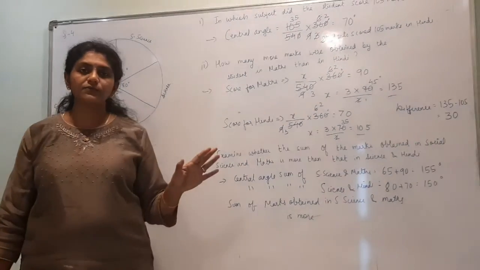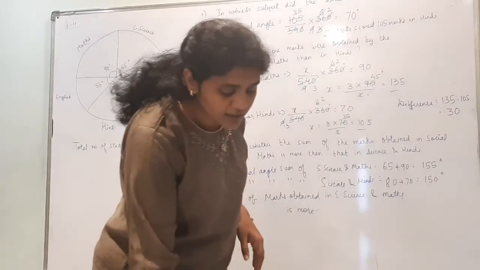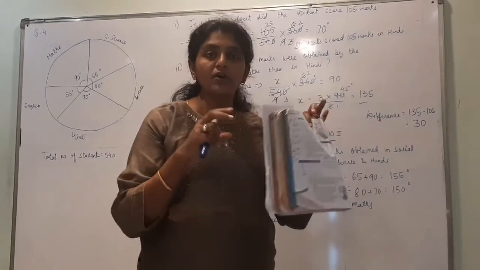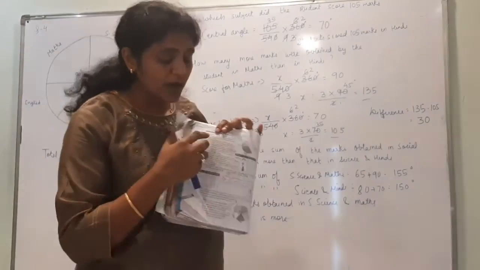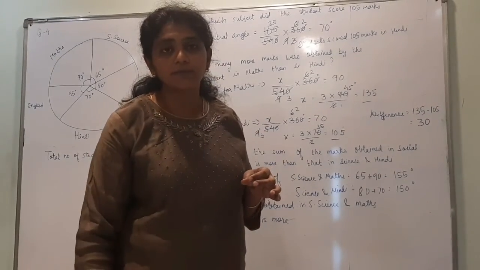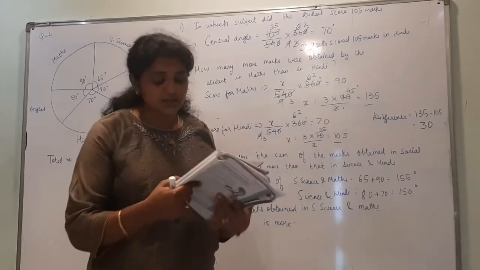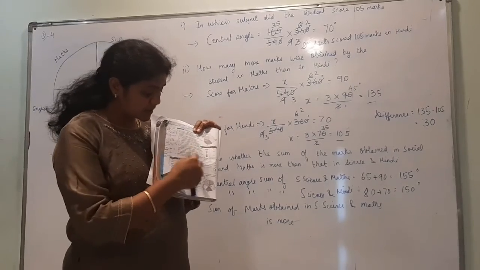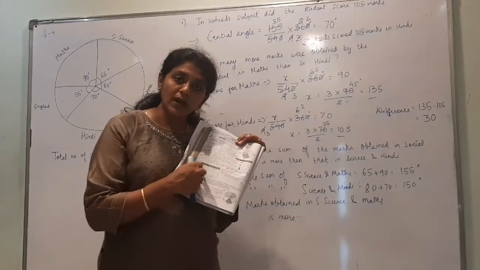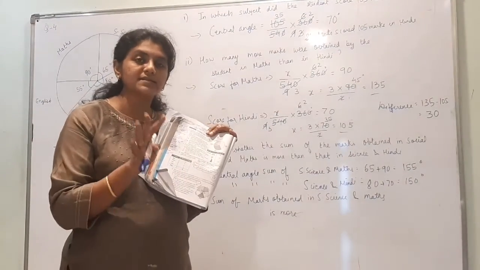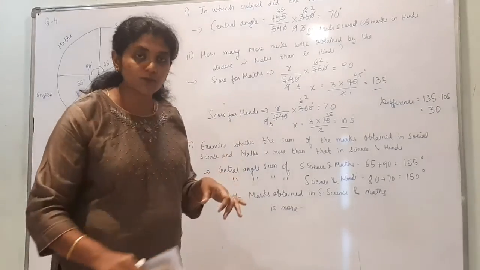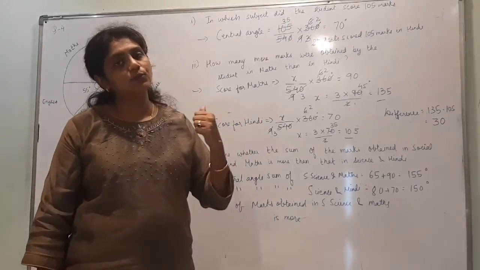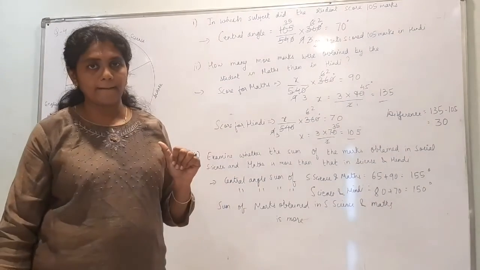What if figures are given, no need to draw figures in your notebook, but a table you have to draw if it is given, right? So this table also you can avoid. These tables also you can avoid, no need to draw as it is given in the textbook, but for the pie chart, the table I have drawn, that you have to draw, it is compulsory, right?